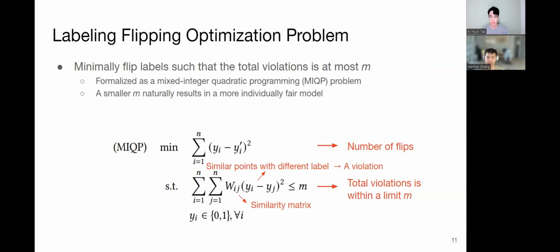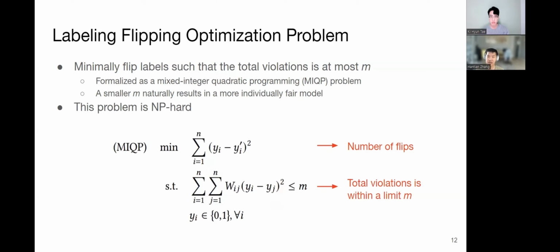If the fairness constraint is satisfied by a set of new labels, then we call them a feasible solution. Note that as long as m is greater than or equal to 0, we can always find a feasible solution by making all new labels the same. An optimal solution is a feasible solution with the minimum number of flips. In the paper, we proved that this problem is NP hard, and we need some scalable approximate algorithm to get a good result in a short time.